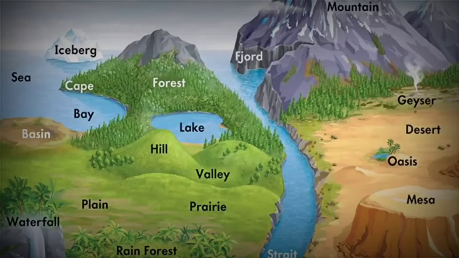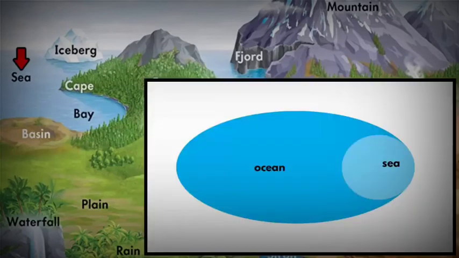And the last one is sea. If you look at the difference between a sea and an ocean, seas are usually smaller and less deep than oceans, whereas an ocean is a vast and continuous body of water. So basically, a sea is smaller than an ocean. Another point to note is that a sea is partly surrounded by land. Although a sea is an extension of an ocean, the moment water meets a continental landmass, the ocean water is called sea. A sea is usually surrounded by a landmass.